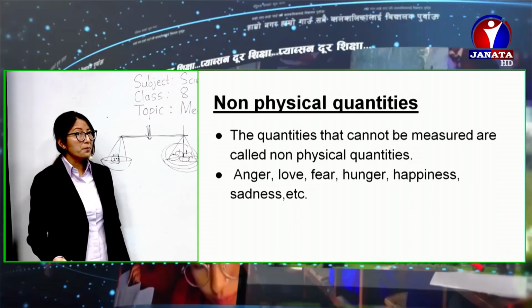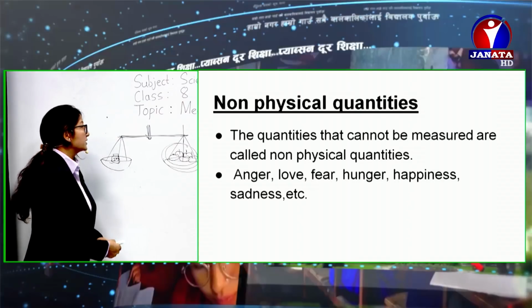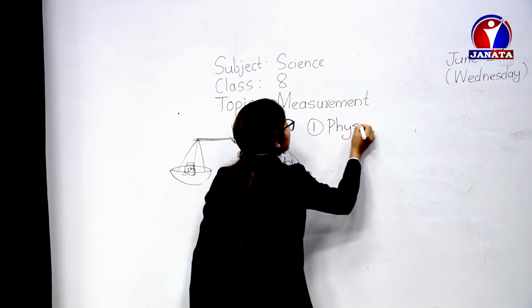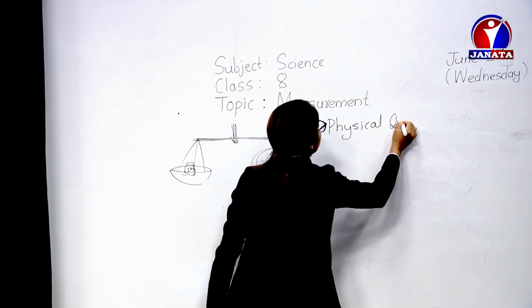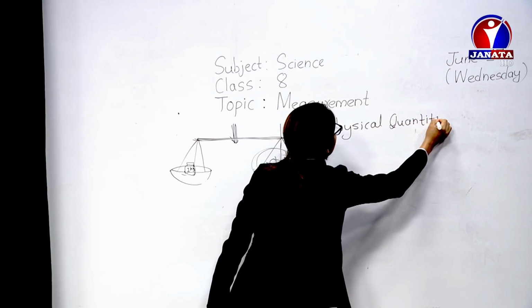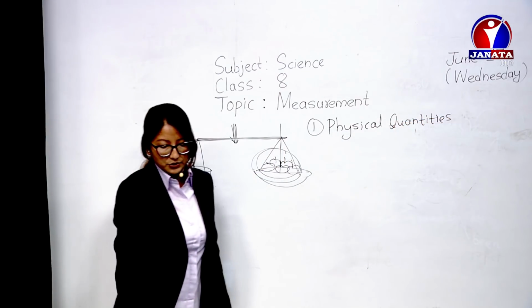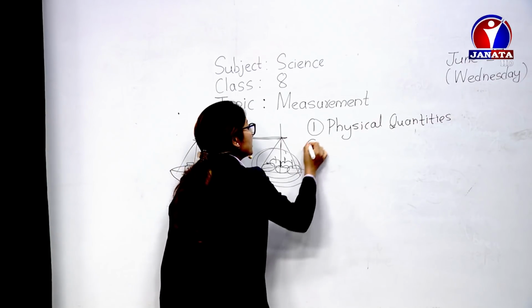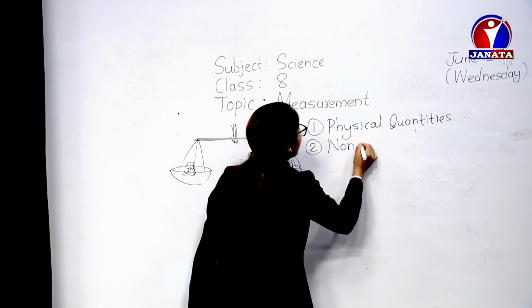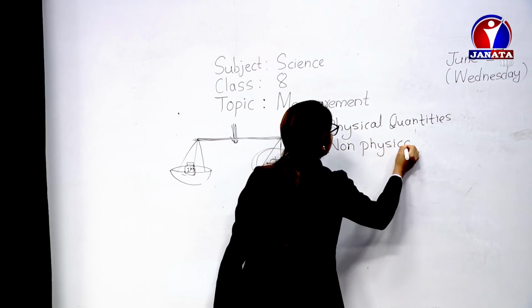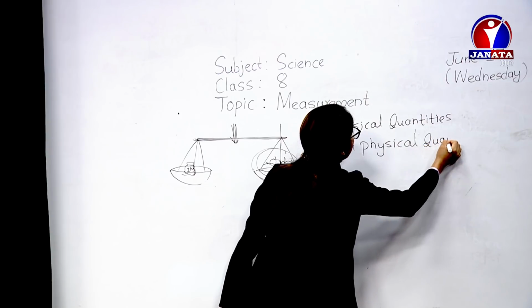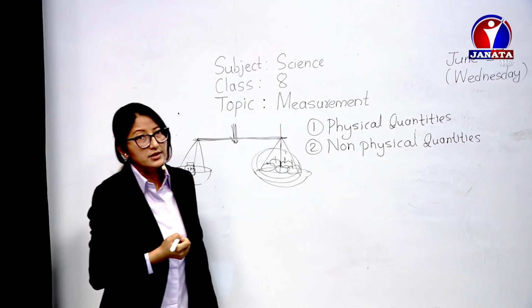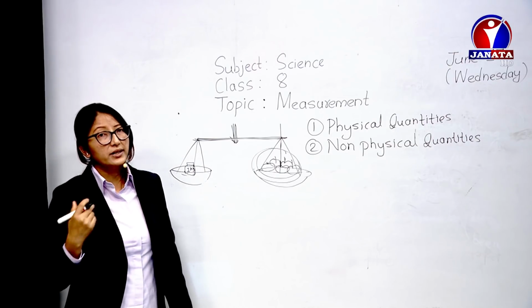Now we move on to the main topic. If the quantities can be measured, first of all, let me list out. Just now we discussed physical quantities. I'd like to show the slides once again. Physical quantities, and also we learned about non-physical quantities. We've already discussed its examples. Measurable ones are called physical quantities, and non-measurable ones are those that we cannot measure.